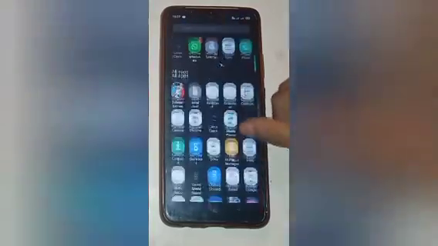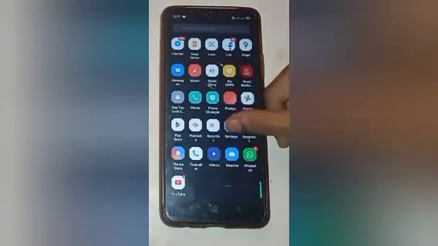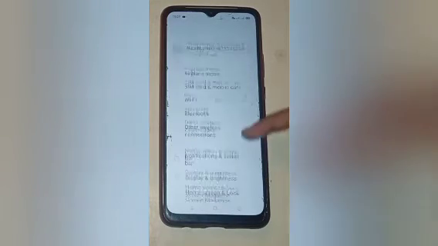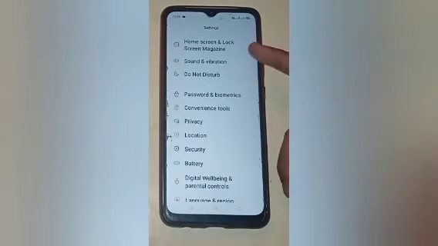Firstly scroll up and go to the setting icon. Here you will see, so click on the setting icon. After that, here you will see many options. You have to move up, then click on the sound and vibration option, so click on that.